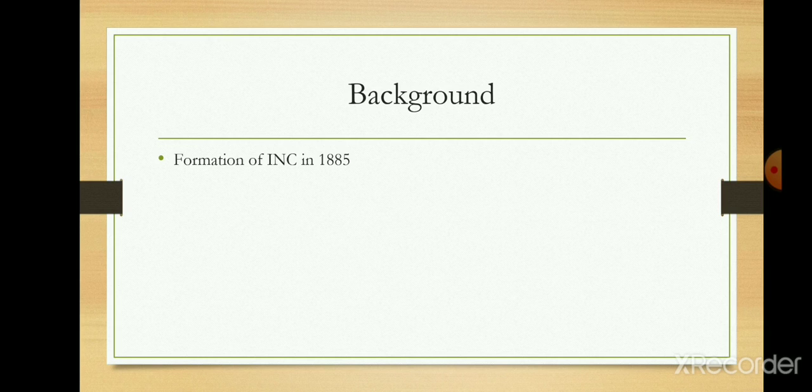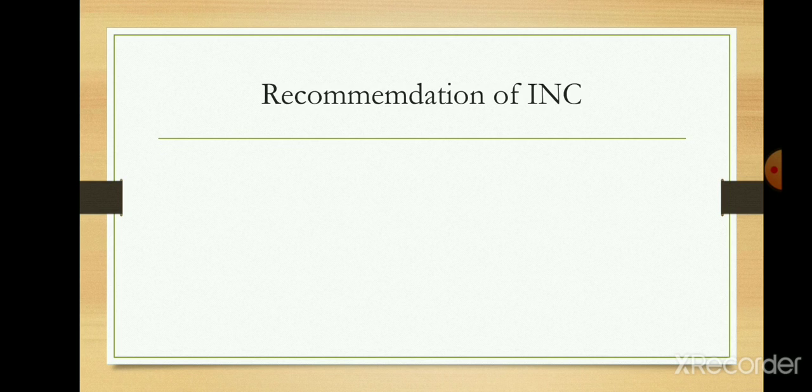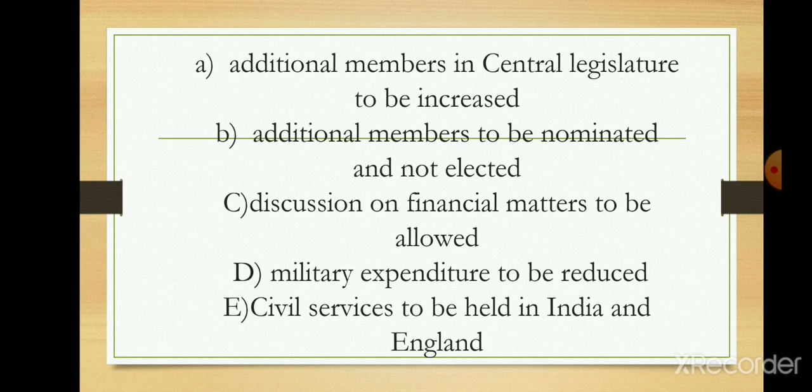As we all know, Indian National Congress was formed in 1885, and it was the common platform for all the Indian nationalists to deliberate upon what they wanted for their country. They did not like the changes made in 1861, and therefore they put forth their own demands that were to some extent considered in Indian Council Act of 1892. So let us look at what were the demands put forward by Indian National Congress.